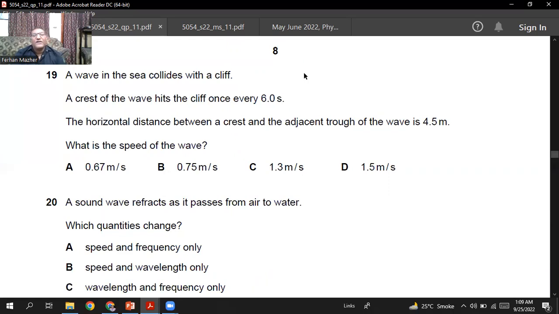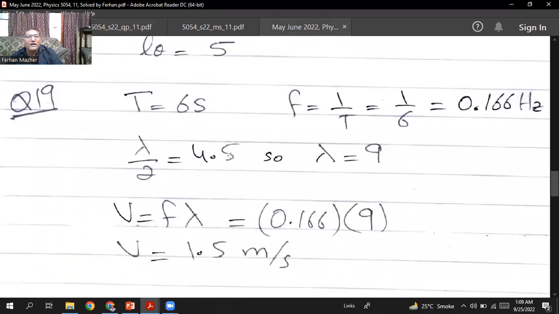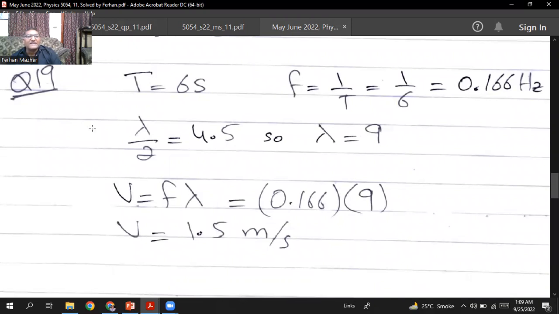What is the speed of the wave? The velocity is v equals f lambda. The time period of the wave is 6 seconds, so the frequency will be 1 by 6, and that will be 0.166 hertz. Half the wavelength is 4.5, so the full wavelength lambda will be 2 multiplied by 4.5, and that will be 9.